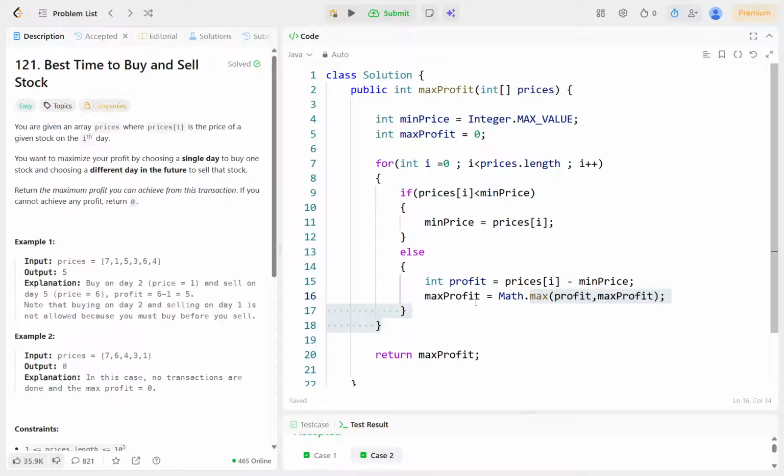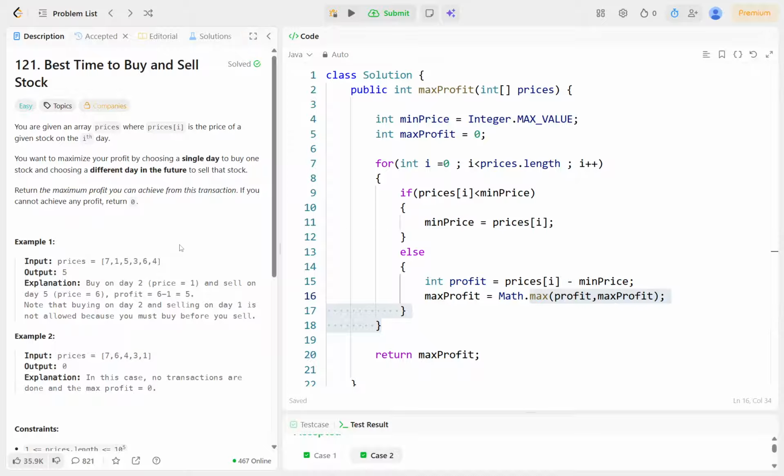Then again the loop is incremented, and now it is 3. Is 3 less than min price, which is still 1? No, the condition is false, so it will go to the else part again. Price of i is 3 and min price is 1, so profit is 2. Max of 2 and 4, so the max profit is still 4.